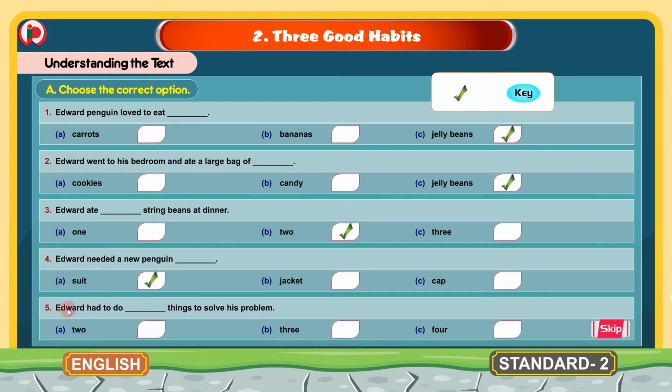5. Edward had to do dash things to solve his problem. The options are A. 2, B. 3, C. 4. And the correct word for this blank is option B. 3. We will put the tick mark here for option B. Edward had to do 3 things to solve his problem. So this is about the bit A, where we have chosen the correct answer from the given options. Now we will move to the next bit.